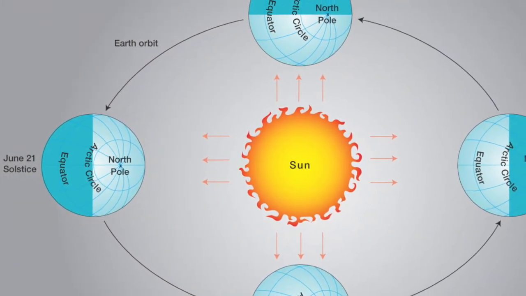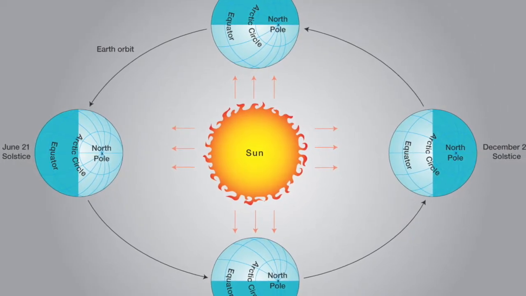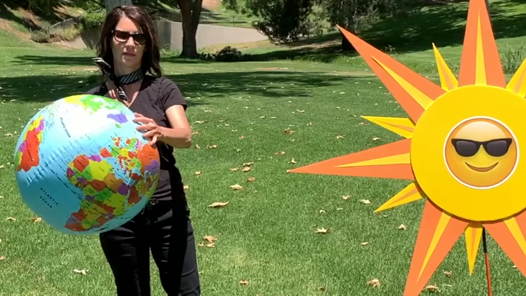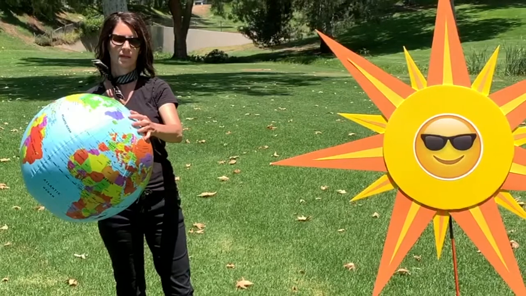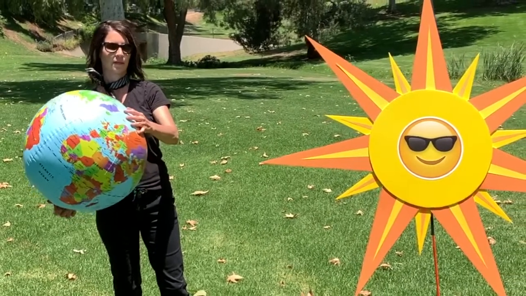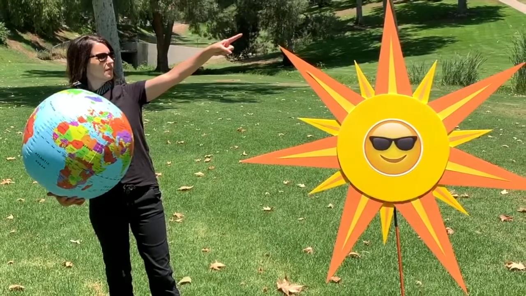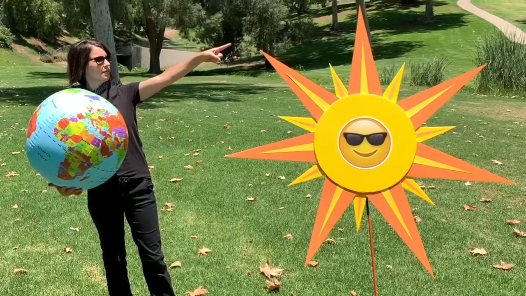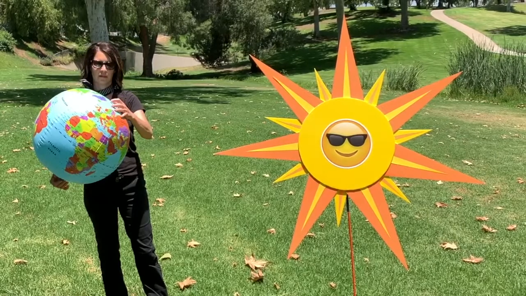This is a diagram of the revolution of Earth around the sun, but let me try to act it out for you. Let's first notice that the Earth is on its axis tilt of 23.5 degrees, and that the North Pole is tilted toward the North Star. Also, notice that in this example, the northern hemisphere is tilted toward the sun, so I know that it is June.